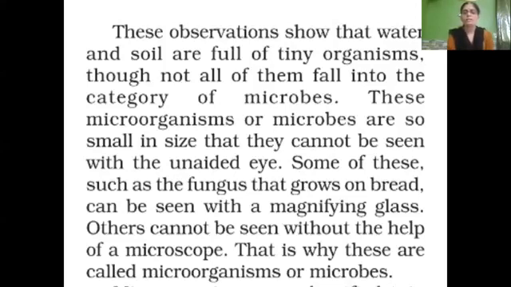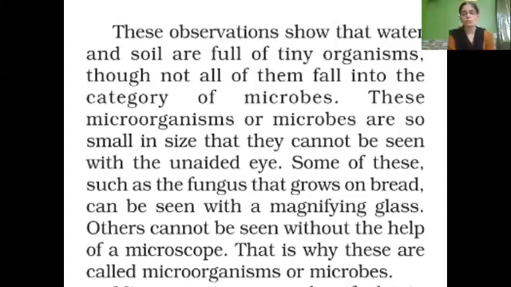So microorganisms or microbes are very tiny organisms which cannot be seen with the unaided eye. If the microorganisms are a little small, they can be observed by a magnifying glass, and if they are too small, they can be observed by a microscope.